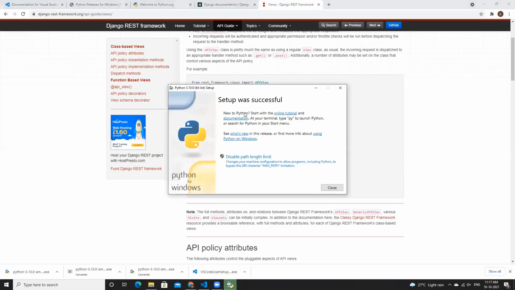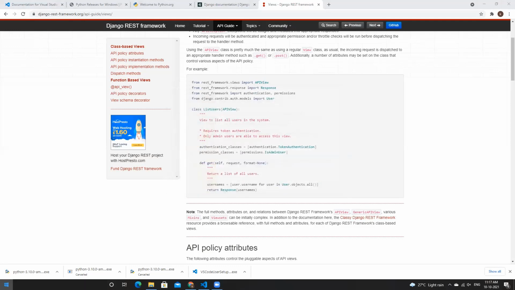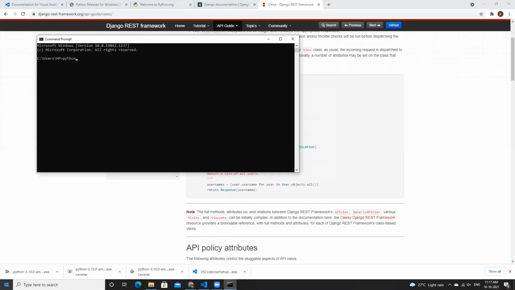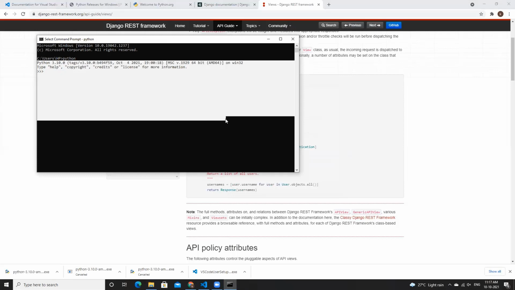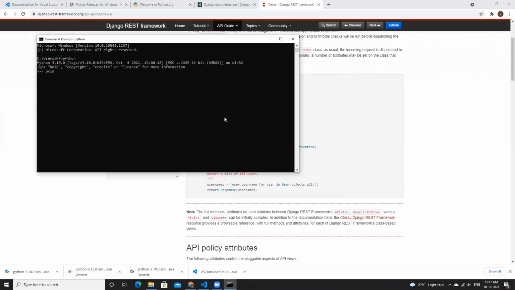Now the setup was successful. That means we have Python set up. We can check it by going into the command prompt and just typing python and pressing enter. And here you can see the Python 3.10 which we installed just now is running. Now I'll print